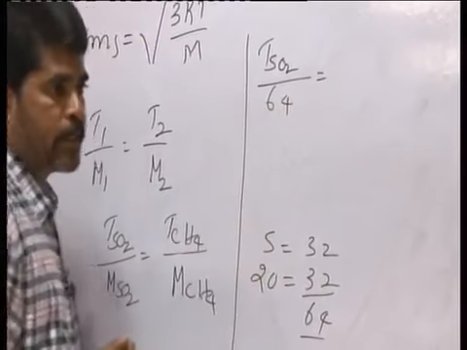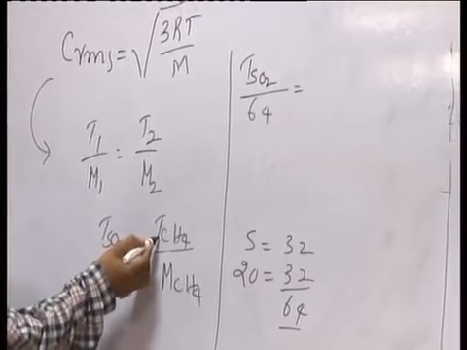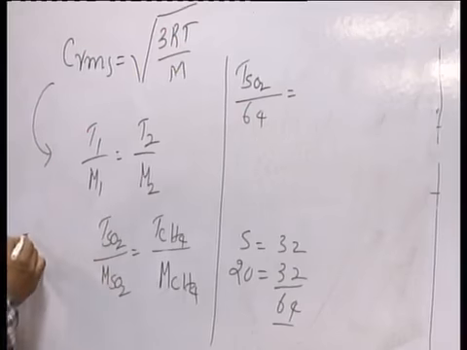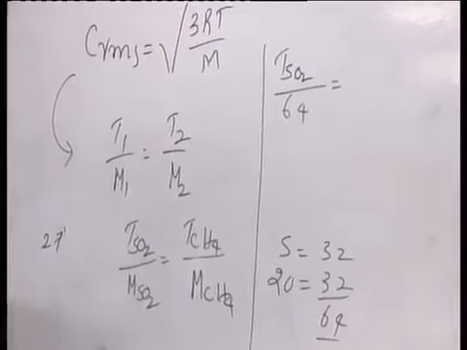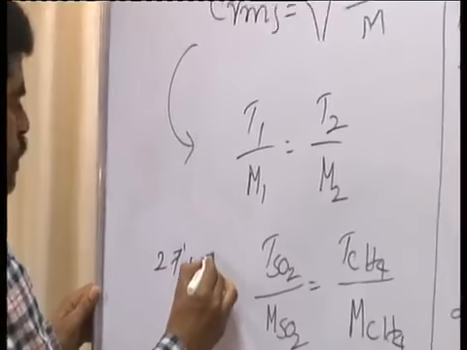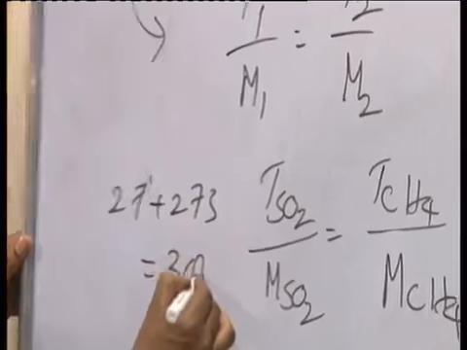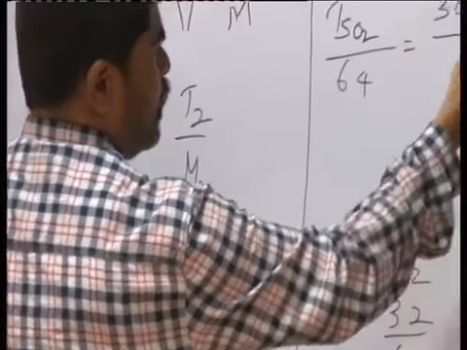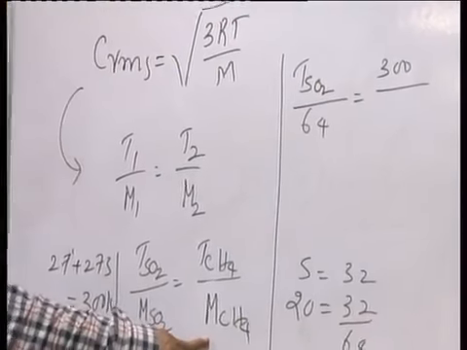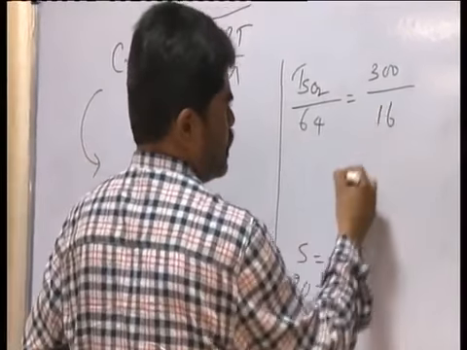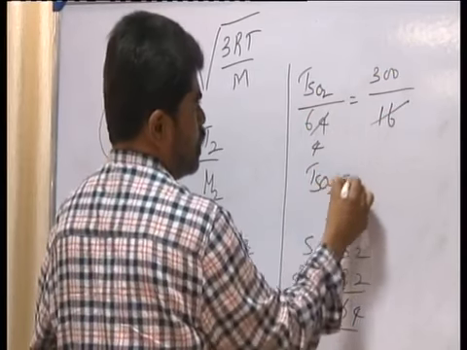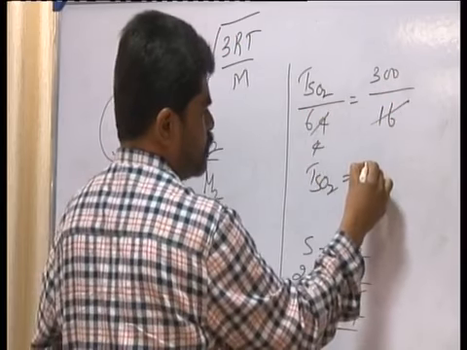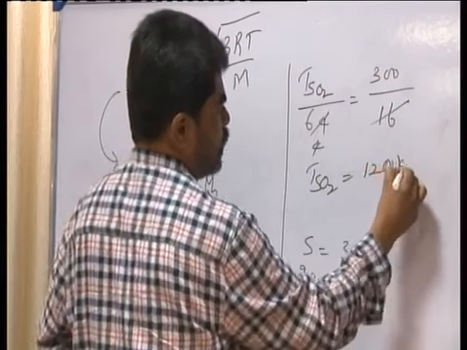It is given as 27 degrees Celsius, 27 plus 273, so totally 300 kelvins, divided by the molar mass of methane, it is 16. So 16 is 4 times, cross multiply, T of SO2 becomes 300 into 4, that is 1200 kelvins.